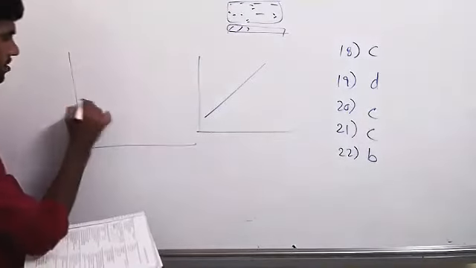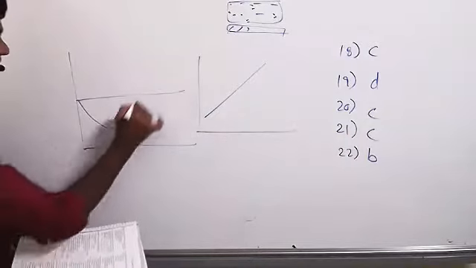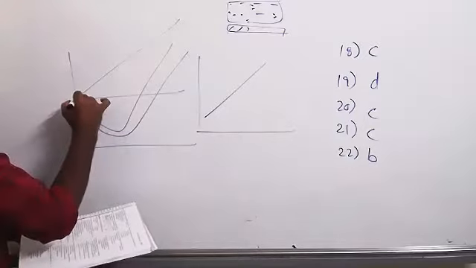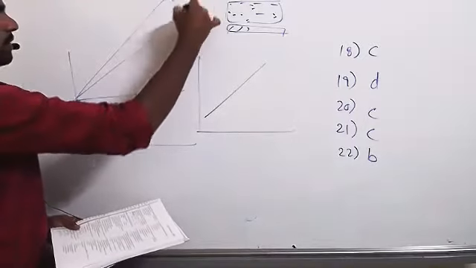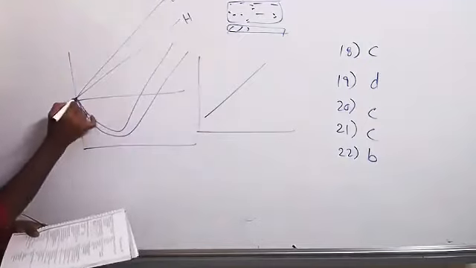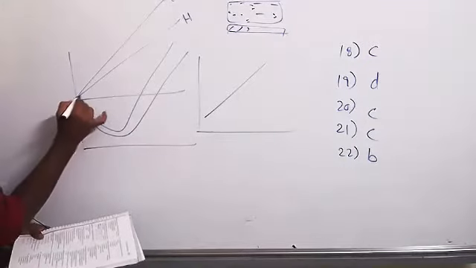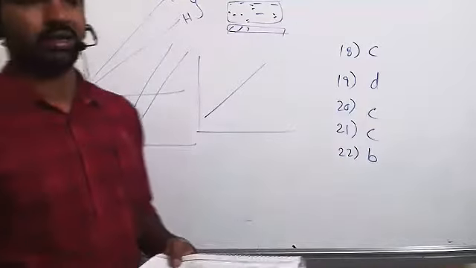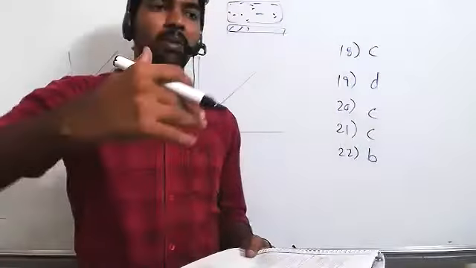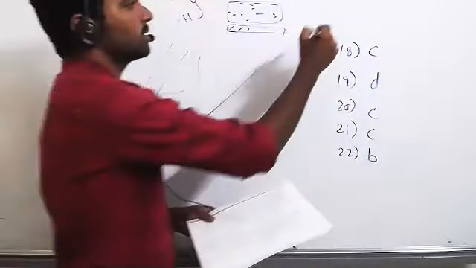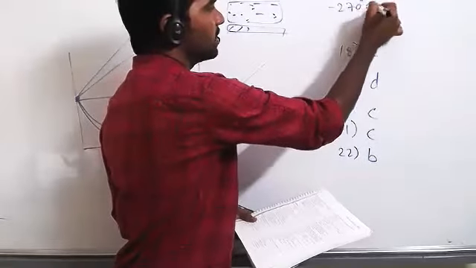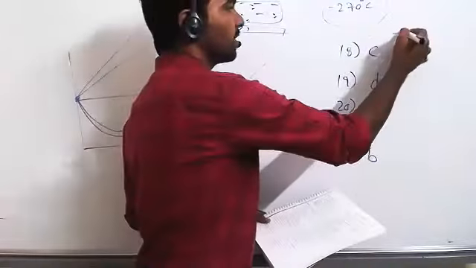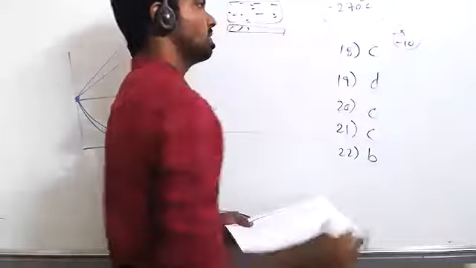Those gases are easily adsorbed, so they give this kind of curves. Carbon dioxide, sulfur dioxide, but hydrogen and helium give only this kind of curve. See, those are not coming down. So we can't liquefy hydrogen gas and helium gas very easily. We have to bring the temperature very low, minus 270 degrees centigrade, which is very difficult. Maintaining minus 5, minus 10 is okay, but minus 270 degrees is the lowest and very difficult to maintain.